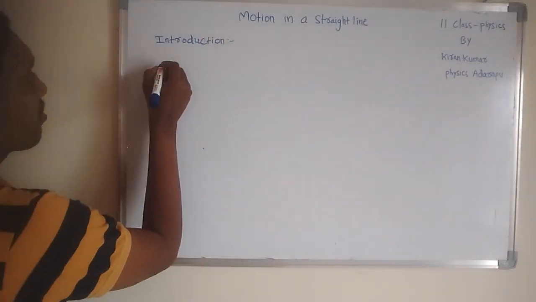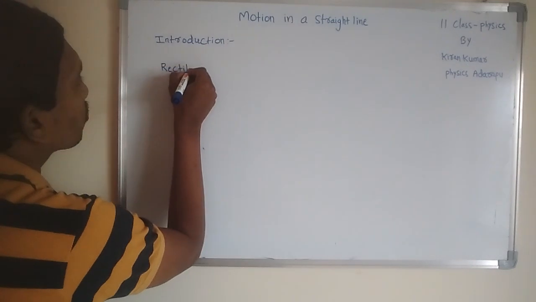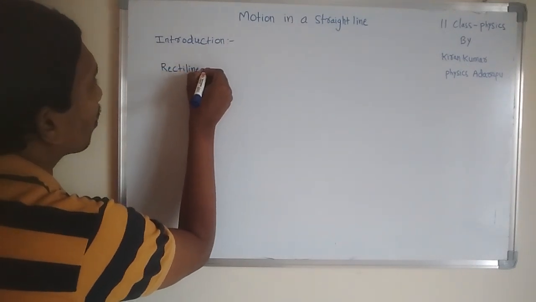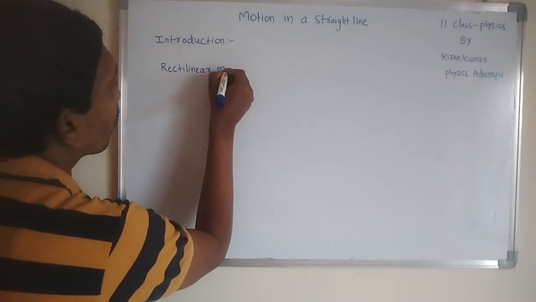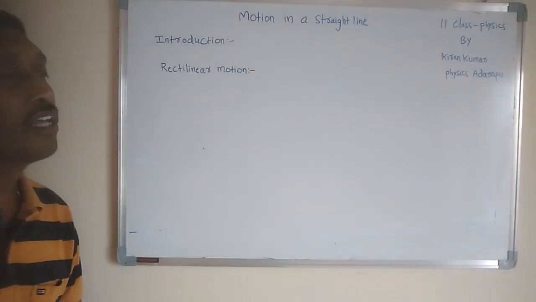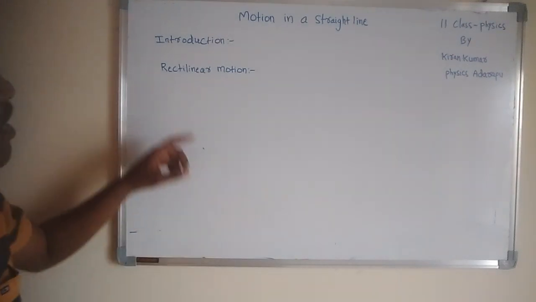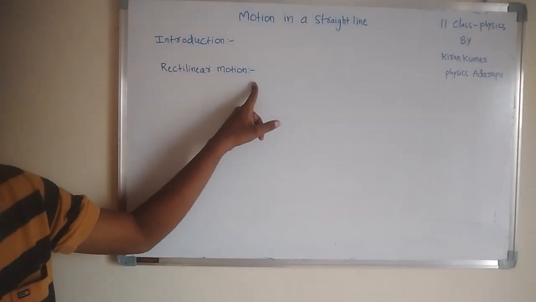Motion in a straight line is also called rectilinear motion. What is rectilinear motion? The motion of an object along a straight line is called rectilinear motion.